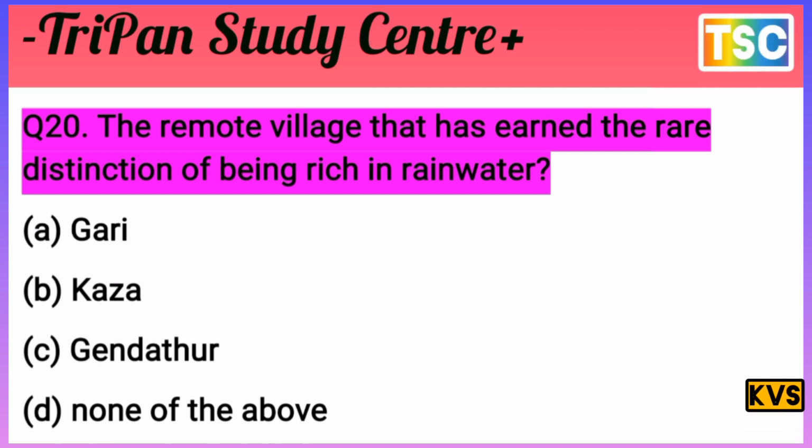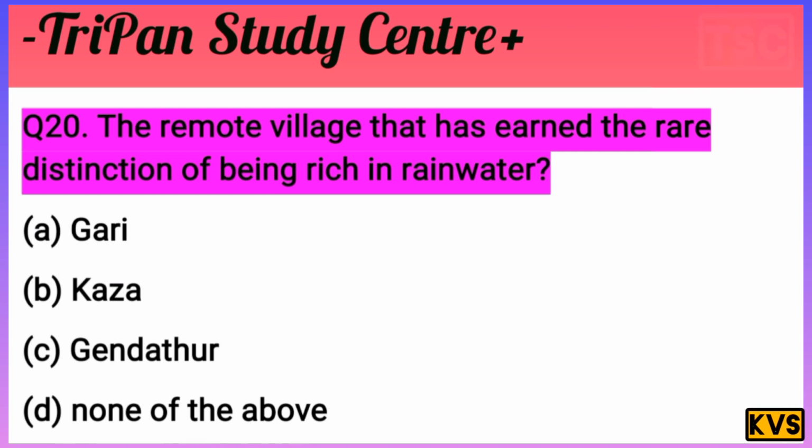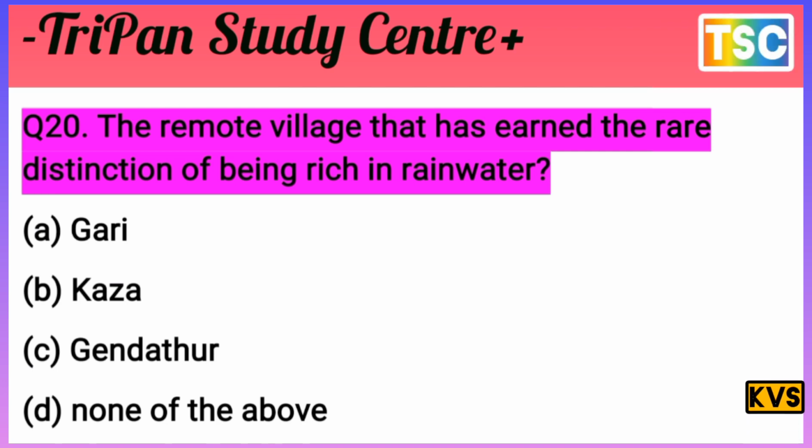The question: the remote village in the rear district of Beginning that is rich in rainwater. The options are A, Gary; B, Kaza; C, Jandhathar; D, none of the above. First of all, test your knowledge. I give you a few seconds.